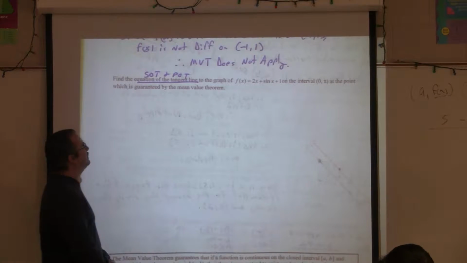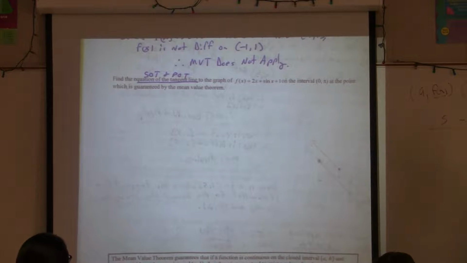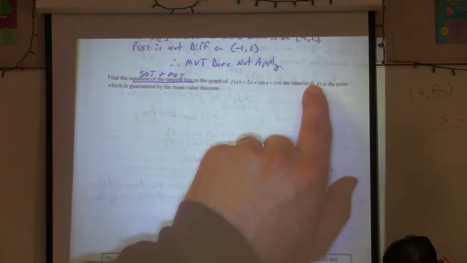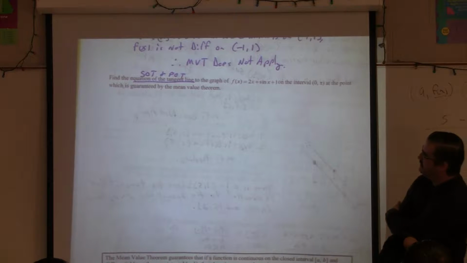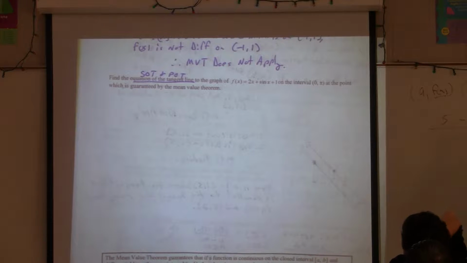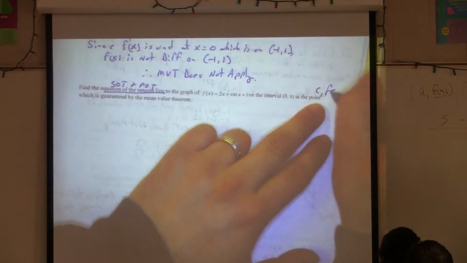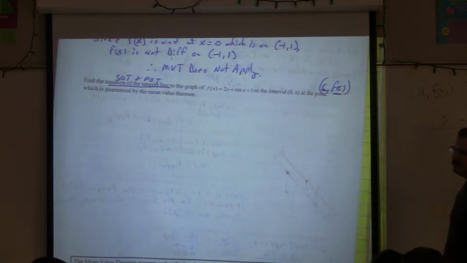Specifically, where is the point of the tangent line going to be? Is it 0, pi? No, this is an interval. Those are x values, that's not a point. It's at the point that is guaranteed by the mean value theorem. So that means we've got to find that c value, right? The point is actually going to be c, f of c. So before I can find it, I need to find the c value guaranteed by the mean value theorem.